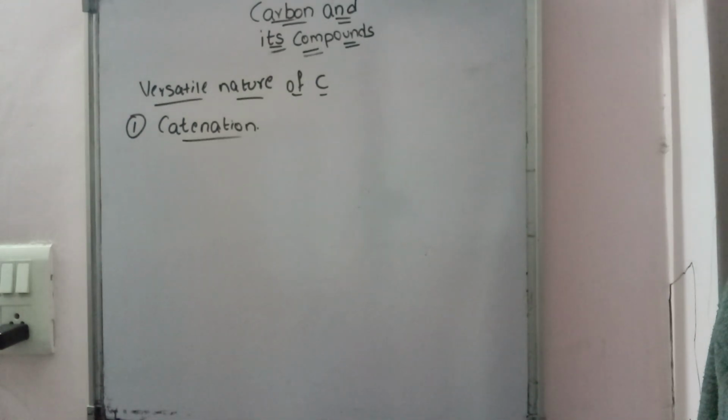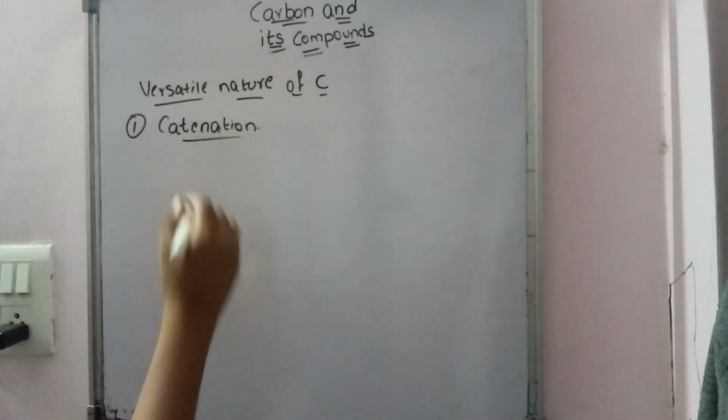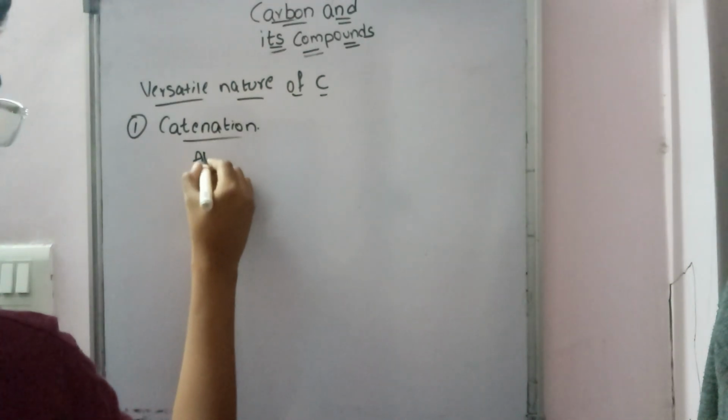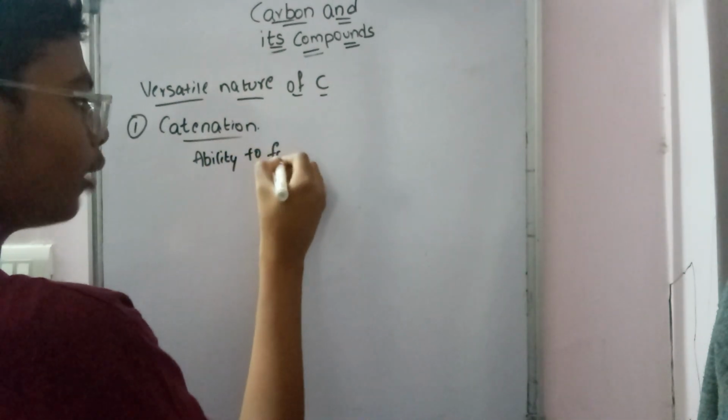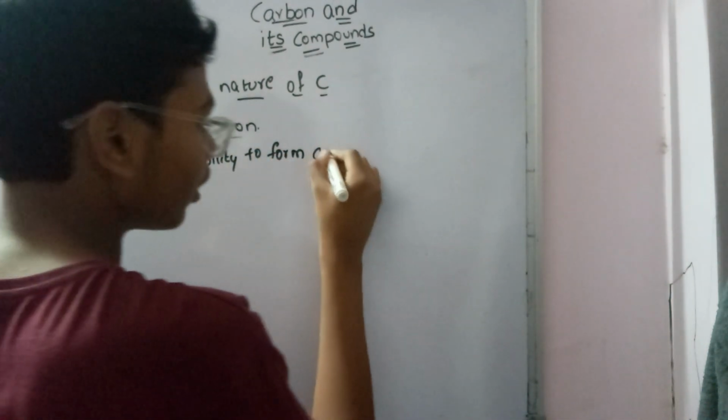self-linkage of carbon atoms by means of covalent bonds to form straight chains or branched chains or rings of different sizes. Simply we can tell it as the ability to form continuous chains.